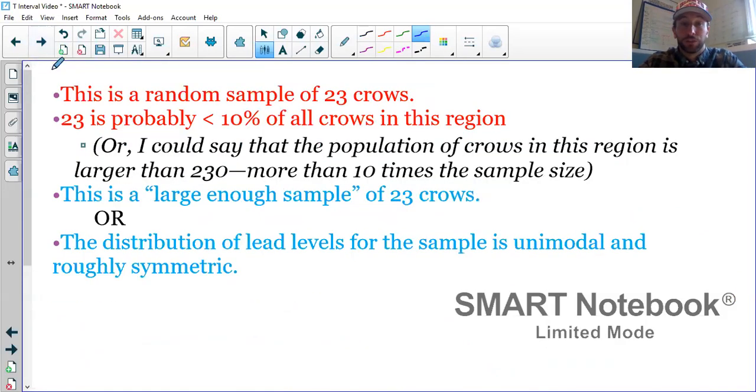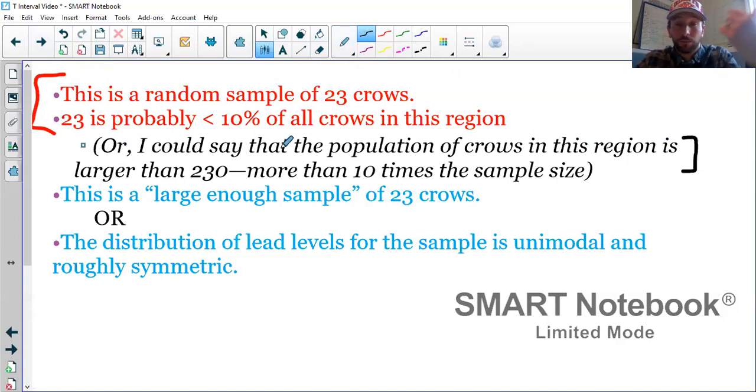And hopefully you wrote something like this. So my students, hopefully these top 2, I mean everybody, hopefully those top 2 are pretty easy. In black here, notice this is a different way you could address the 10% condition. And then in blue, I chose this problem intentionally for our first example because you could really check the large enough sample condition either way.